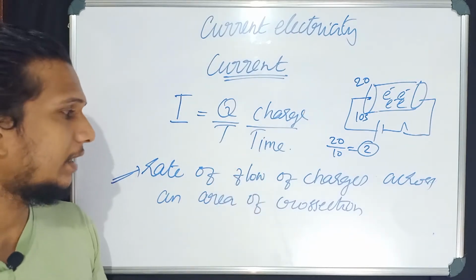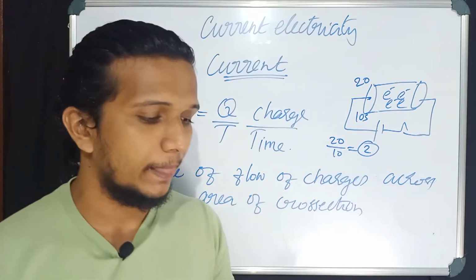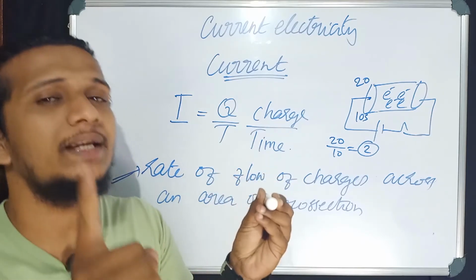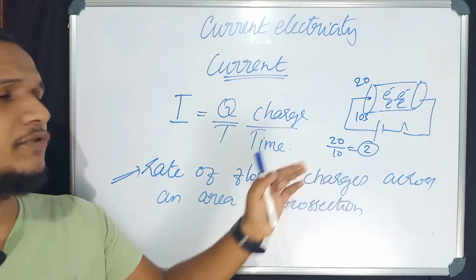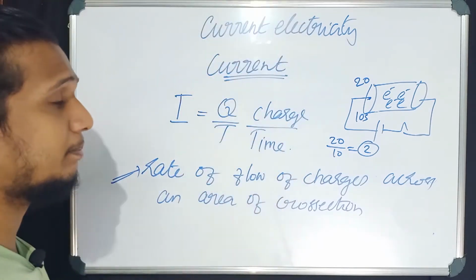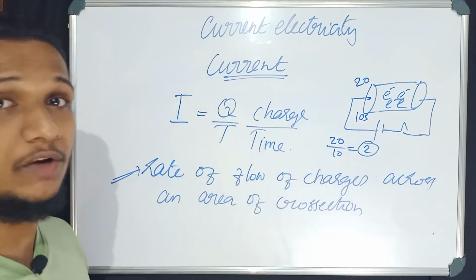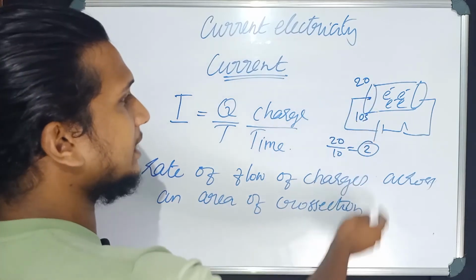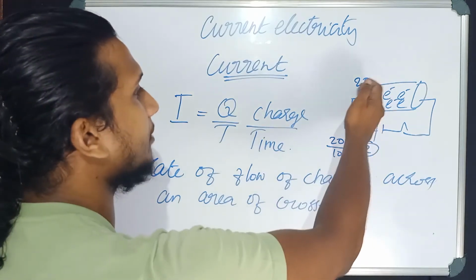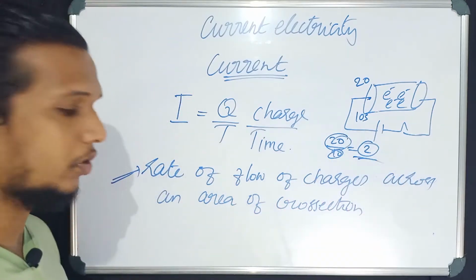Once again, what is meant by current? Rate of flow of charges across an area of cross section. That means how many charges are flowing across this area of cross section in 1 second. That is meant by rate of flow of charges. I think you understood, right? Quantity of charges flowing across an area of cross section in 1 second. Over here you can see in 10 seconds 20 charges are flowing. Then what is meant by current? In 1 second, how many charges are coming across this area of cross section? For that you have to divide 20 by 10. 2 is the current here. Very good.